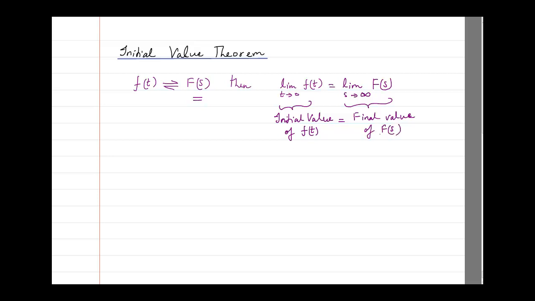This is good for you to remember, but you will never find such a definition written in the textbook, though it means the same thing. For finding the initial value, you put t tending towards 0; for the final value of F of s, you put s tending towards infinity.